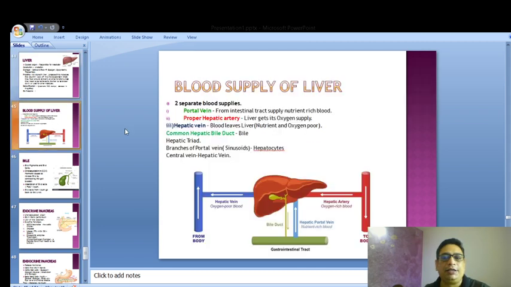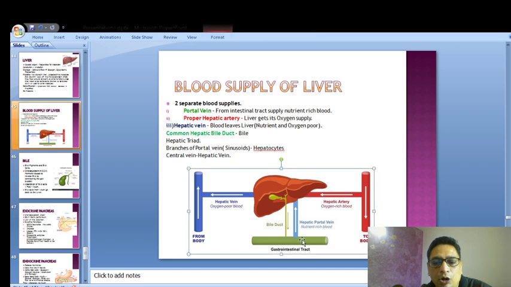Now you come to the next thing. Why liver is important? The liver has got two different blood supplies. The first one is the portal vein. The portal vein comes from the intestine or intestinal tract and supplies nutrient-rich blood to the liver. So if you see over here, the portal vein, this one that I'm moving my mouse with, is the portal vein.